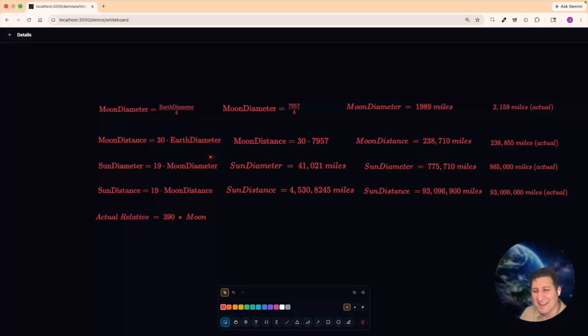Now with the sun, it gets a little bit more erroneous because remember, Aristarchus, because he measures at the wrong angle, thinks that the sun is only 19 times larger and 19 times further away. In fact, it's about 390 times. So if you multiply the moon diameter by 19 and the moon distance by 19, you're going to get that the diameter is about 41,000 miles for the sun and the distance is 4.5 billion miles. Well, that's way off because you have to multiply it by 390.